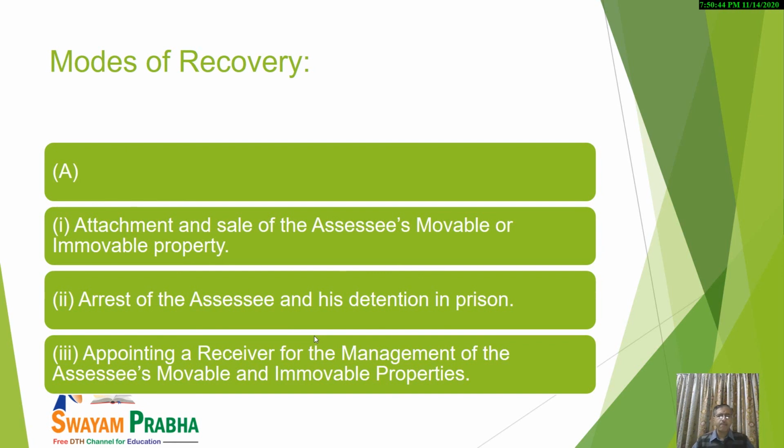First is attachment and sale of the assessee's movable or immovable property.